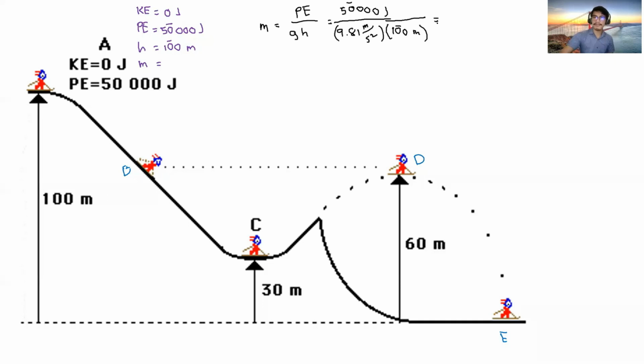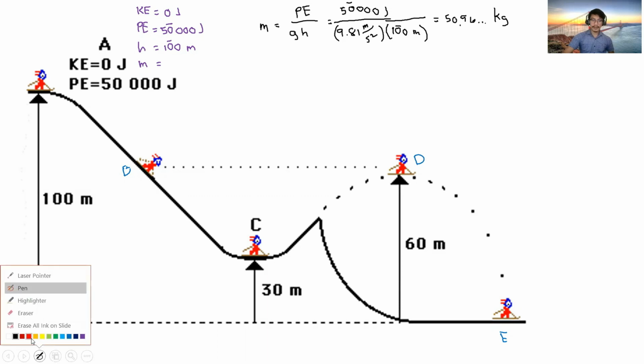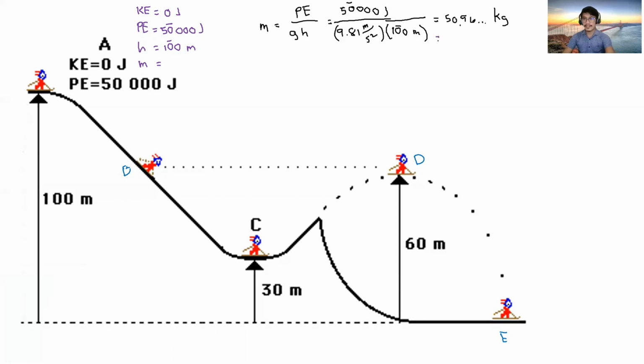Ayun. So that will give us pila? 50,000 divided by 9.81 divided by 100. That will give us 50.96 and so on kilograms. How many significant figures? Dalawa. So our final answer must only contain two significant figures. So mass is just 51 kilograms. 51 kilograms. Do you follow?